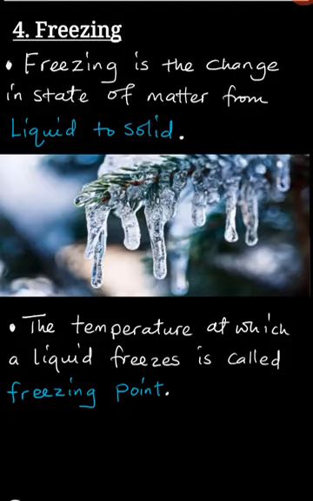For example, when you get your water and put it in a cool place, such as a refrigerator, you will find that slowly but surely, that water will start to change its state from a liquid to solid. When that is happening, this process is what we call freezing.